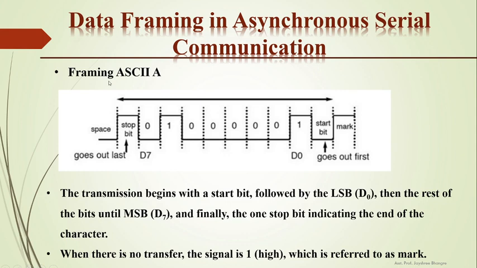So the transmission begins with a start bit, followed by the LSB, that is D0, then the rest of the bits until the MSB, that is D7, and finally the one stop bit indicating the end of the character is sent on the transmission line. When there is no transfer, the signal is 1 or high, which is referred to as a mark.